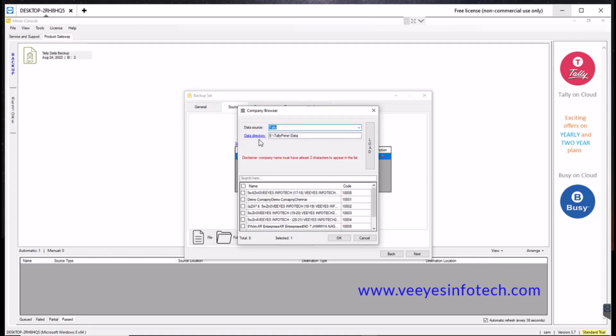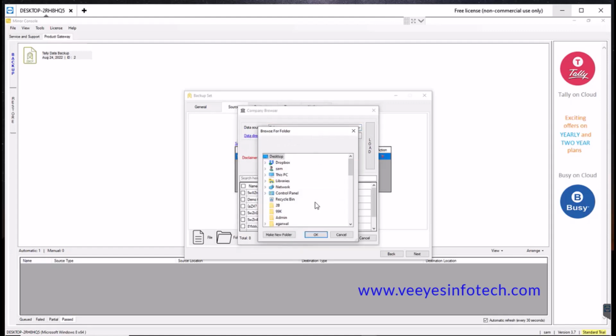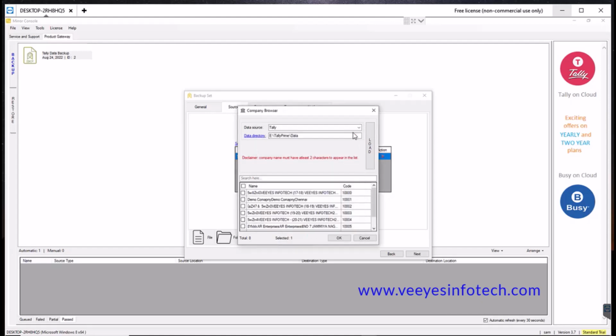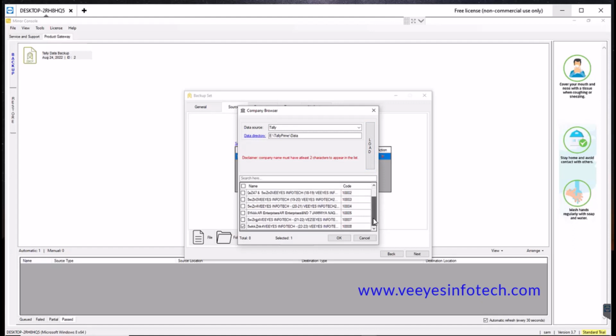So data directory, where is your data directory? Tally Prime data is there. Once you click data directory, you can choose where your Tally data is. Once you choose, automatically you will receive the path. Then you can click the load button, and you will see how many companies are available, and these are the folder numbers.